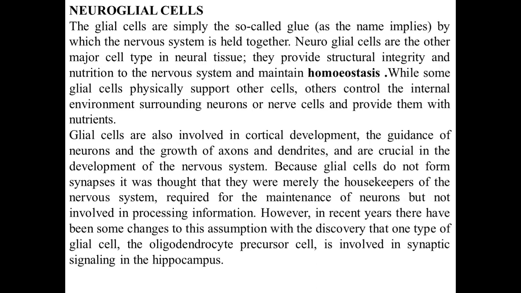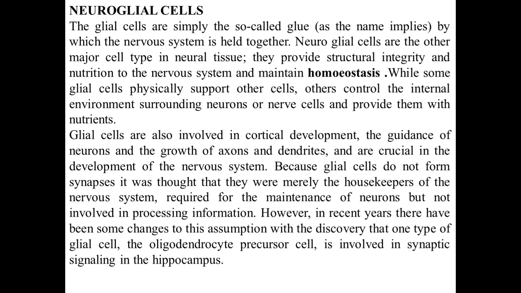Then there is a special type of cell present in the nervous system, called the neuroglial cell, and it has an important role in transmission and all other activity related to the neuron. The glial cells are simply the so-called glue, as the name implies, by which the nervous system is held together.